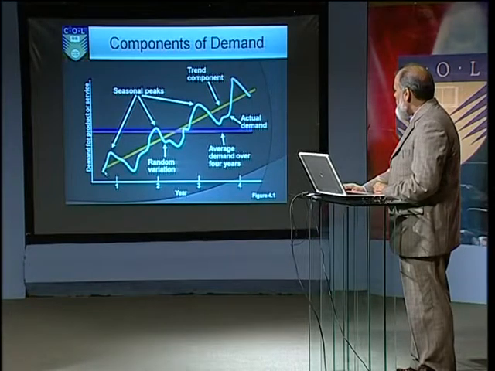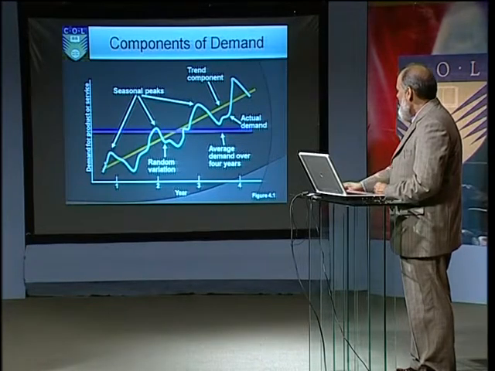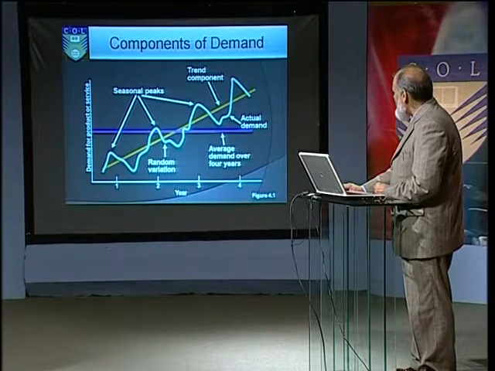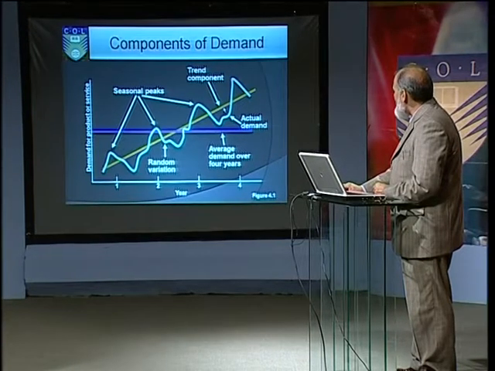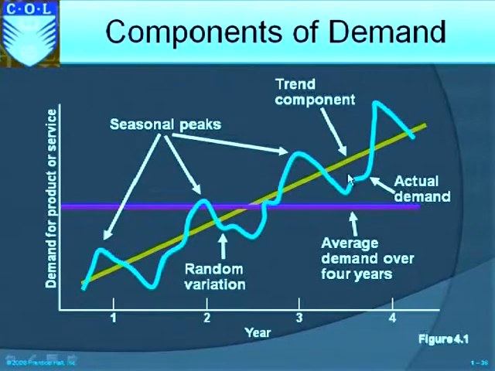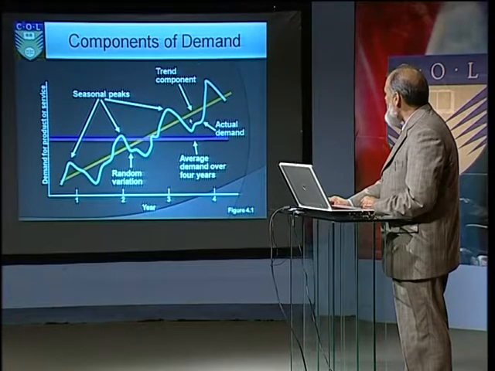This curve shows, let's say, a demand of certain product or services. When we see here, here, here, these are the seasonal components or seasonal peaks, right? Then if we draw the trend line, it is a positive trend, right? It means this curve describes the actual demand, this curve describes the trend, right?